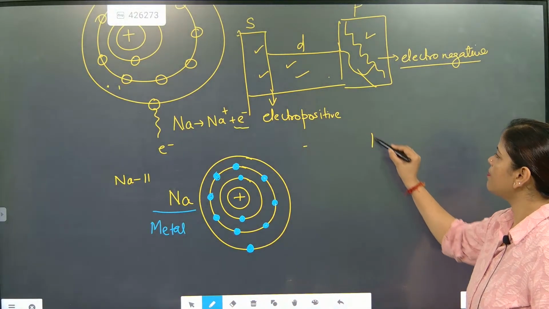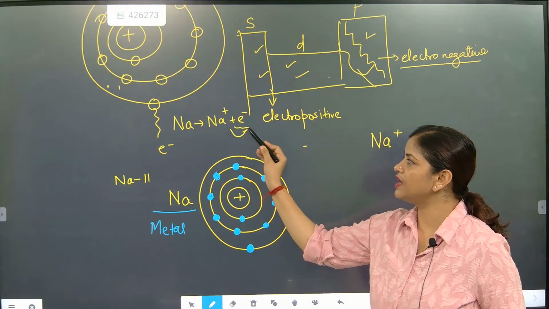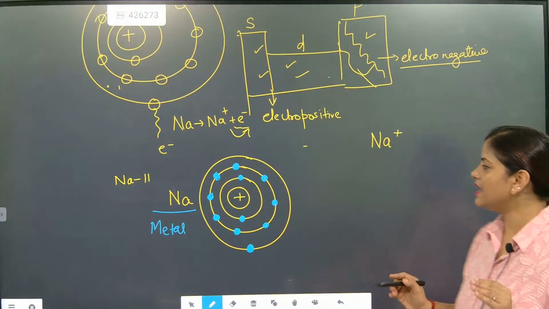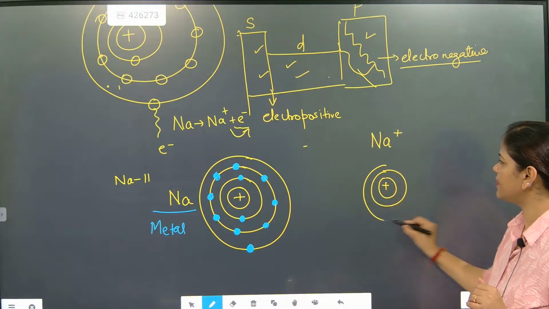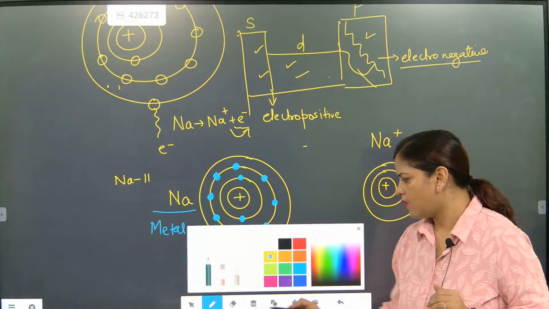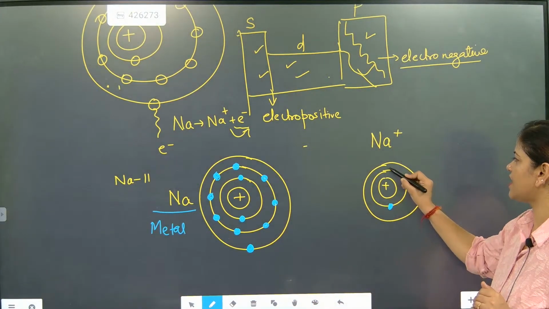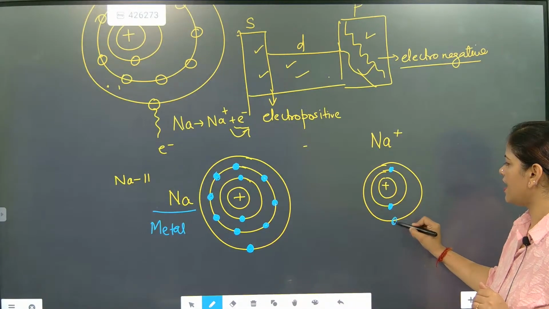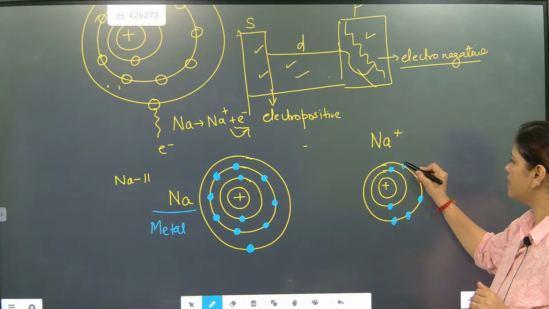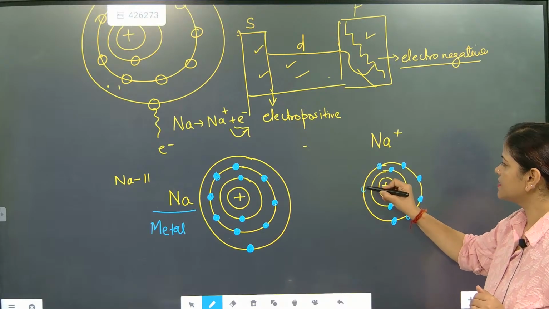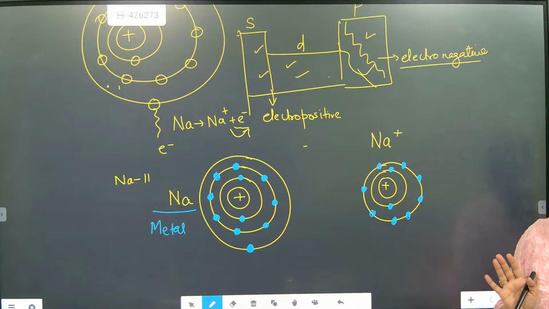So when we talk about sodium ion, it means it has already donated 1 electron. So how many electrons will be left? Can you tell me, both of you? Now 1 electron is already given, so it has 2 electrons and 1, 2, 3, 4, 5, 6, 7, 8. That means, beta, the orbit becomes smaller.